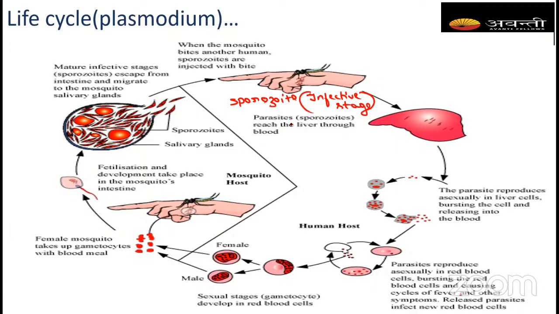Now what will happen? Whenever it bites a normal person, along with the mosquito saliva, it injects these sporozoites. See here, in water, how the unwanted things float, right? The dust particles will float. Like that, this sporozoite floats in the blood and reaches the liver. In the liver it reaches the liver cell, and there it is going to multiply.